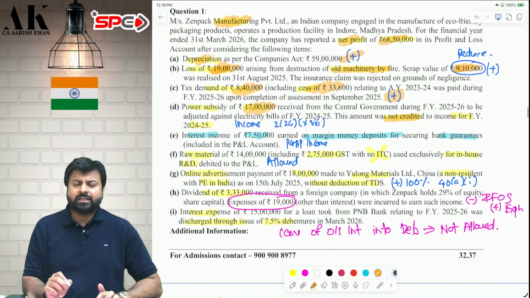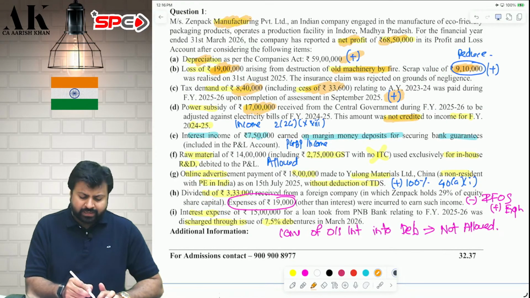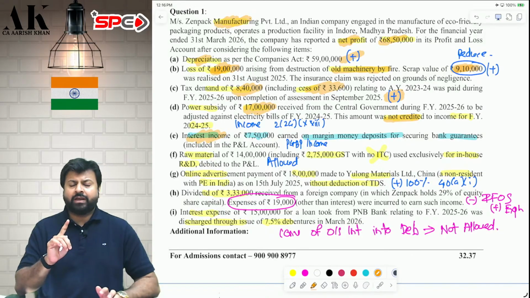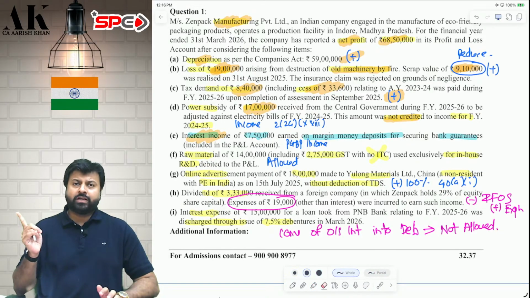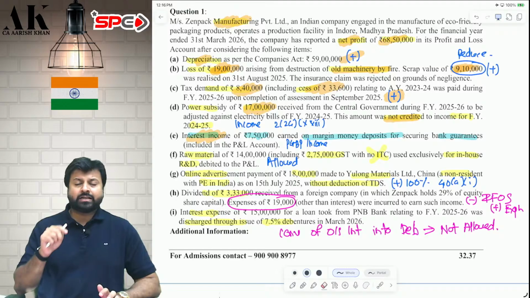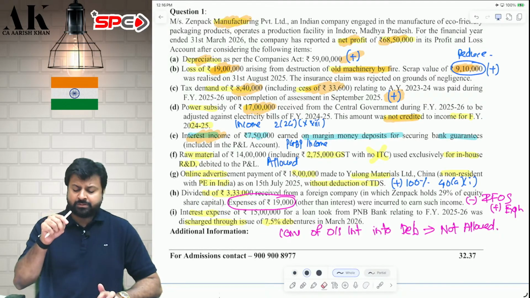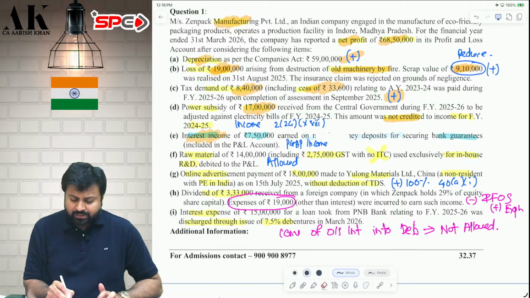Next one is an intelligent adjustment which is coming for the first time. Generally, where do we put interest income? Generally we put interest income under IFOS, but in this case interest income will not go in IFOS. In this case interest income will go in PGBP. Why? Because it is interest earned on margin money deposited for securing bank guarantee.